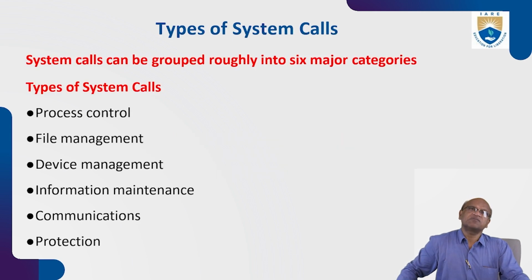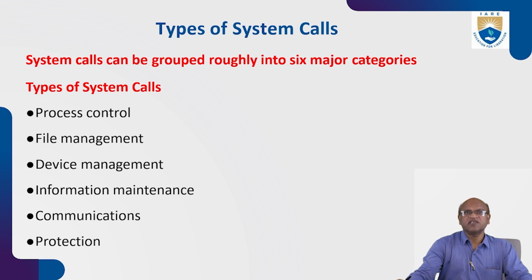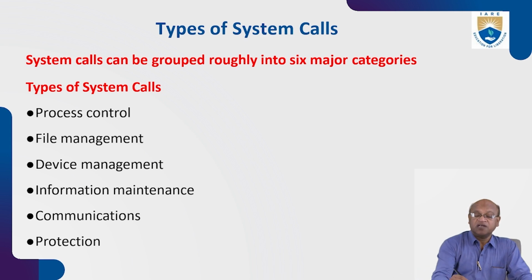There are different types of system calls, as we discussed: process control, file management, device management, information maintenance, communications, protection. What is the basic purpose in the case of process management? Simply, we will write a program, a Java program or C program, compile it, and after compilation go for run or execution. We only press the button to execute or run, so the rest of the things will be done by the OS only.